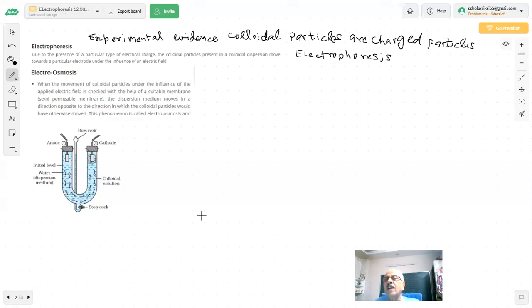That's what you are telling me, sir. I know about it. You are saying your colloid is positive. Then which direction will it move? It will move towards the cathode, which is the negative plate. If the charge on the colloid is negative, which side is it going to move? It will move towards the positive plate. So this movement of the colloidal particles under the influence of an electric field is called electrophoresis. Here is a diagram.